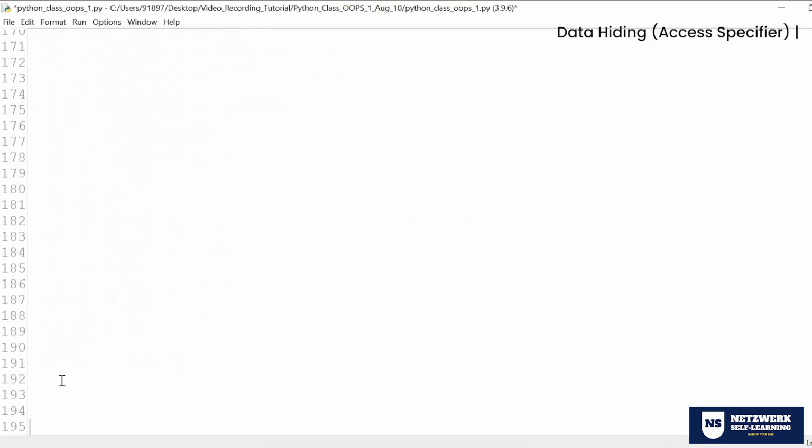There are a few things which Python doesn't support in OOPS: function overloading (or method overloading) and the protected access specifier. So in Python OOPS concept, these two are not there.